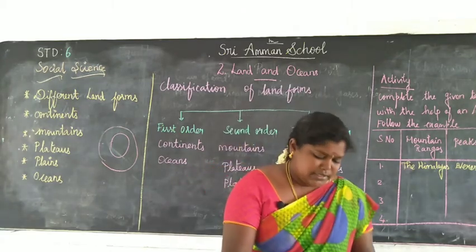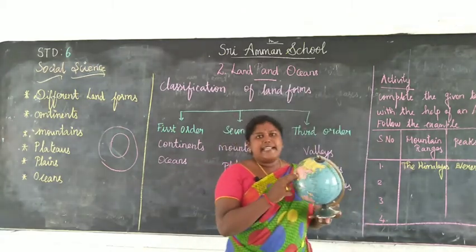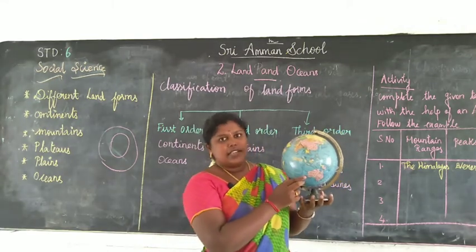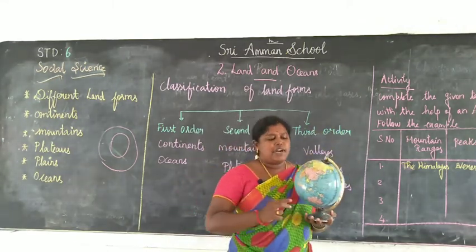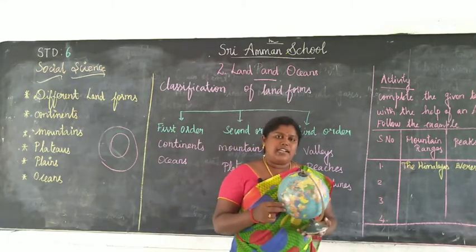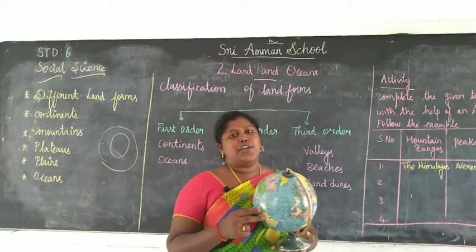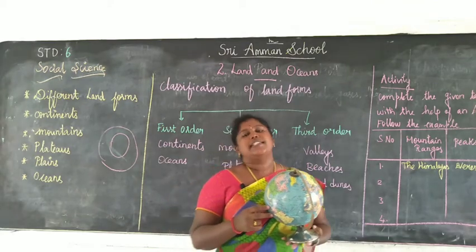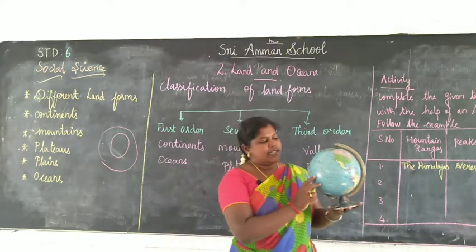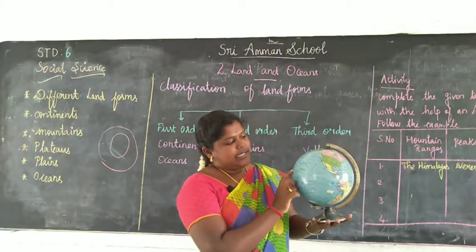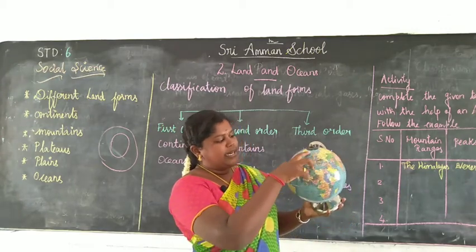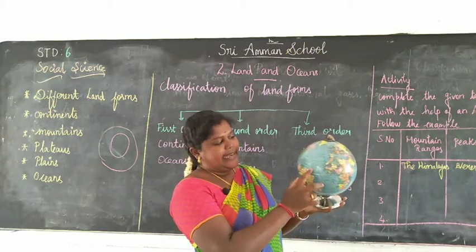Asia is the largest continent and Australia is the smallest continent. What are the 5 oceans? The Pacific Ocean, Arctic Ocean, Atlantic Ocean, Indian Ocean and Southern Ocean are the 5 oceans. So where are they located? See here. It is the Pacific Ocean. Then this one is the Arctic Ocean. Here it is the Atlantic